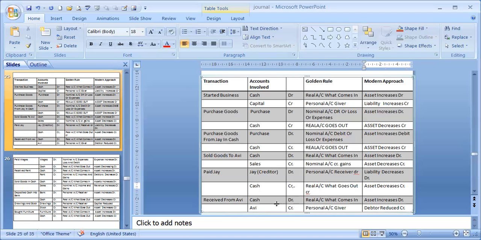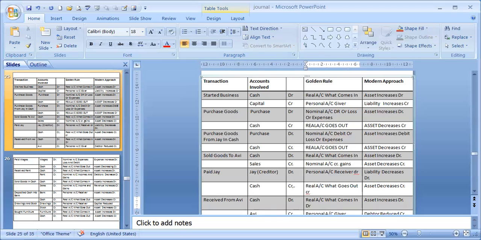Next is received from Avi. When we receive money from Avi, cash and Avi, these two accounts are involved. First of all, under the golden rule, cash is a real account. Real account: debit what comes in. That's why cash will be debited, and